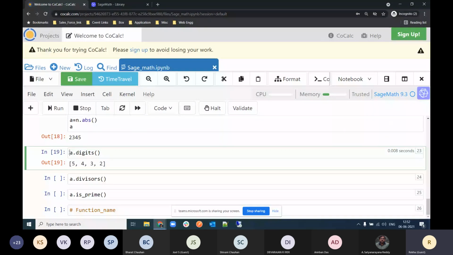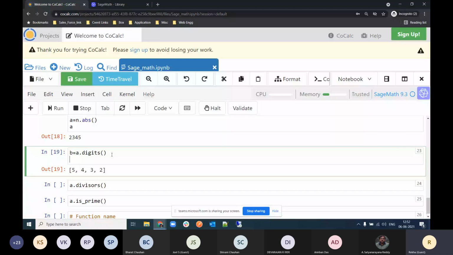Suppose I am saving it in a variable b, and now I will calculate the length of this list. For the length function, I will use len and then b. So I'm using two functions. First, for calculating the separate digits, and another is the length function, which will give us the number of digits. Okay, and then shift enter.